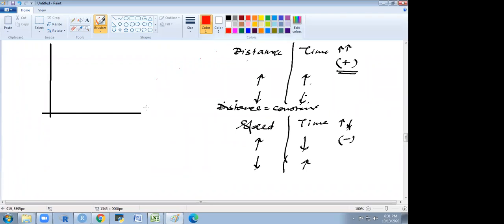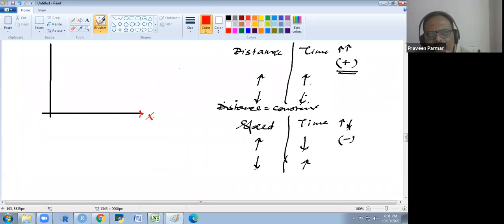Yes, sir. So suppose we have an x-axis and a y-axis here. This is my x-axis, this is my origin, and this is my y-axis. And I'm plotting some points of x and y variables, like this. So you see, as x is increasing, y is also increasing. Can you see here? As x is increasing, y is also increasing. Yes. So this is a positive correlation.